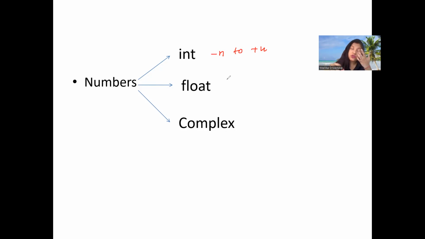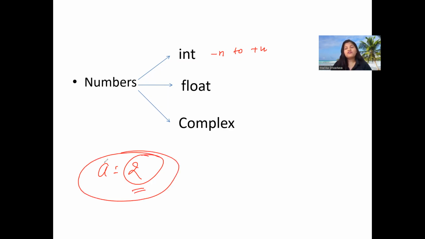When you store the value, it will just define the size of the data in memory. You don't need to declare it because it is a dynamically typed language. So you can just define it like this. It depends how much space it will take in memory, and according to that, it identifies whether it is an integer of 2, 4, or 8 bytes. The range of integer is minus n to plus n.